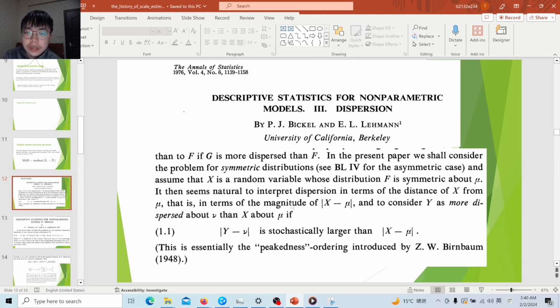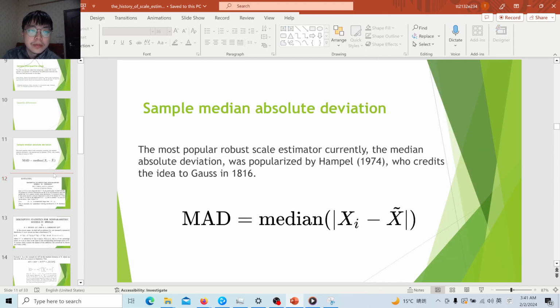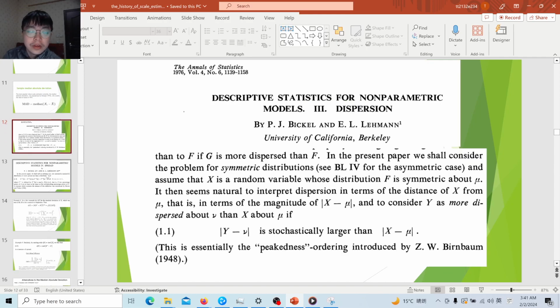Their definition is that stochastically they consider all the values relative to the population mean. If the absolute value is stochastically larger than that of another distribution with the same measure, then this distribution is called more spread about this than the other distribution.